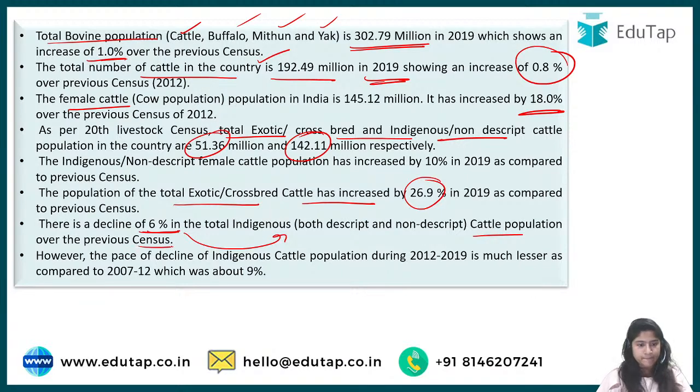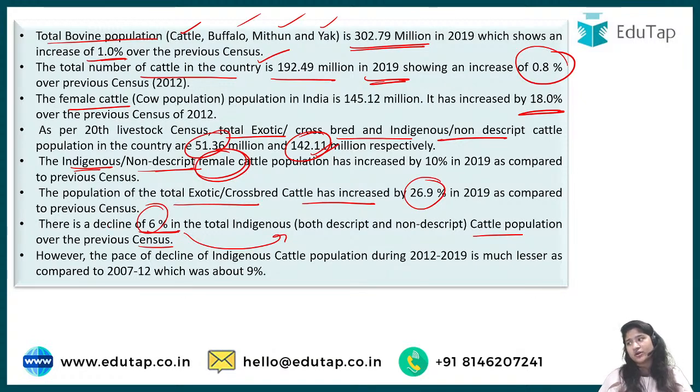Right. So here, in this one we just have a number that has been given, and if we're talking about nondescript, do not get confused. That is why I'm saying, when you study the PDF, do not get confused. Here, indigenous nondescript female, we are talking about female cattle. But if you go for overall indigenous breeds, then we have observed a 6% decline.